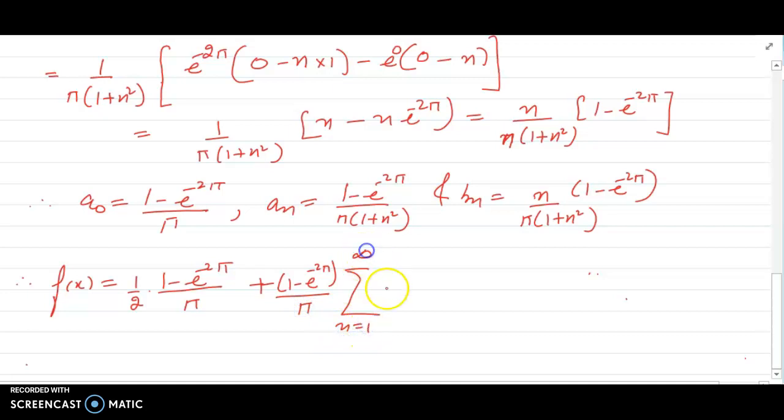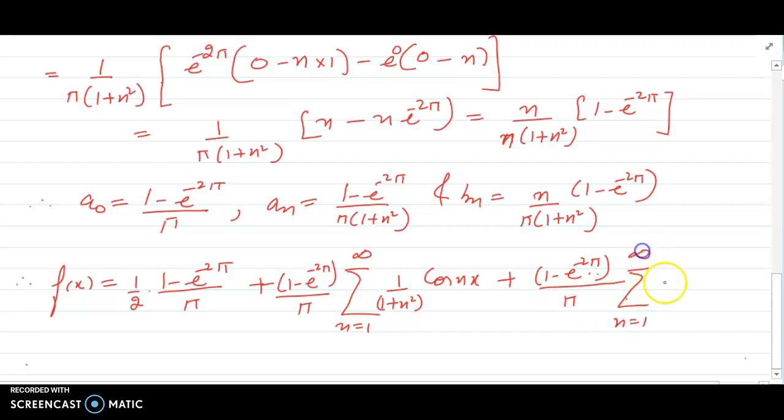Inside, I will write summation 1 upon 1 plus n square into cos of nx, plus again 1 minus e raised to power minus 2 pi by pi outside the summation, summation n from 1 to infinity n upon 1 plus n square into sine of nx.